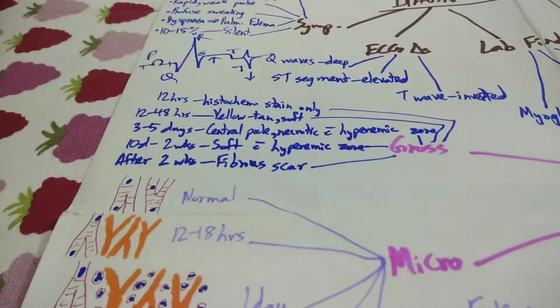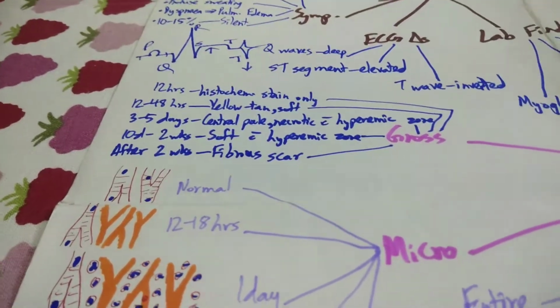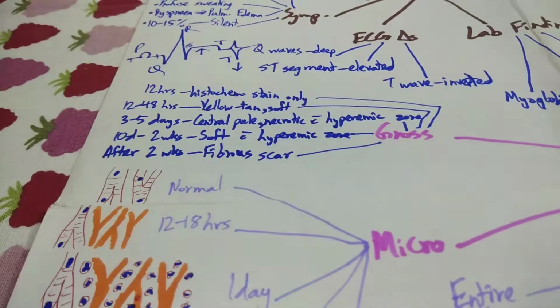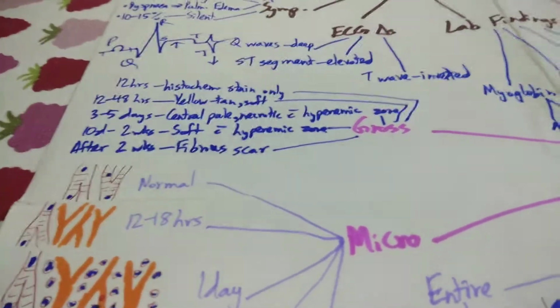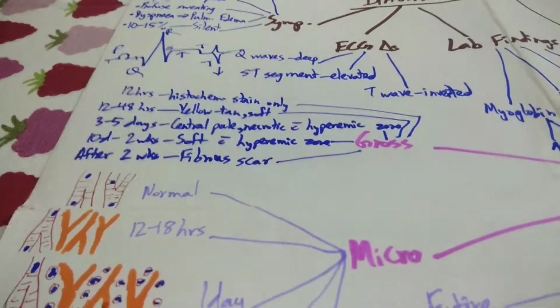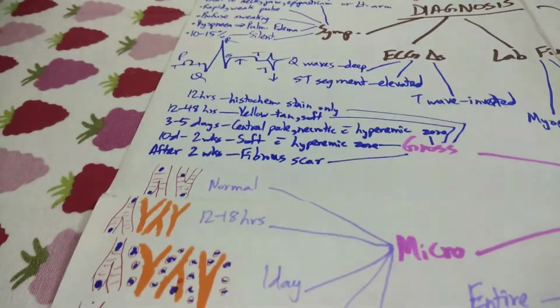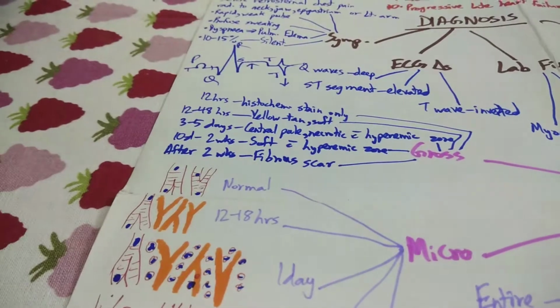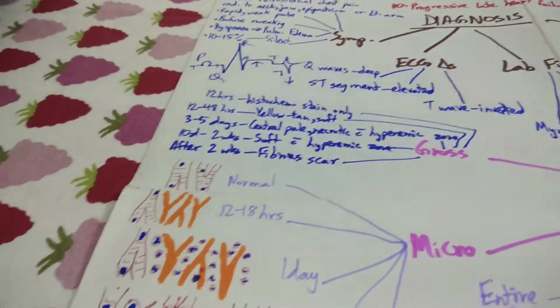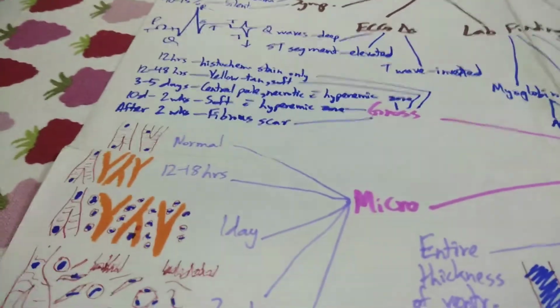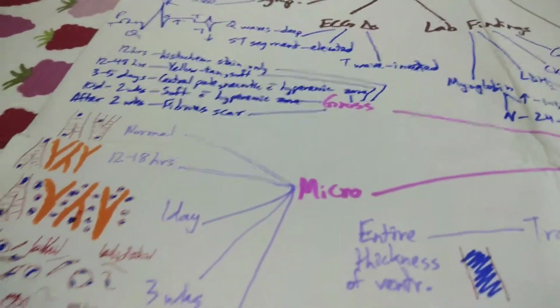From 10 days to 2 weeks, the entire tissue has become soft and there's still a hyperemic zone around it. After 2 weeks, there's fibrous scar formation around the whole area. So that's in gross.